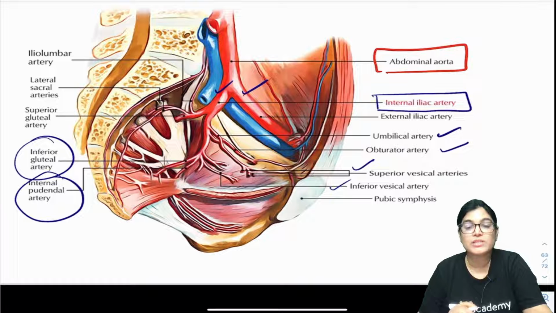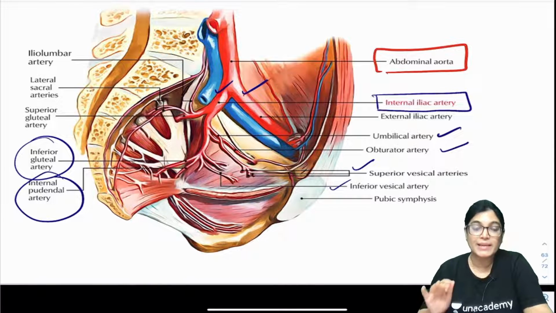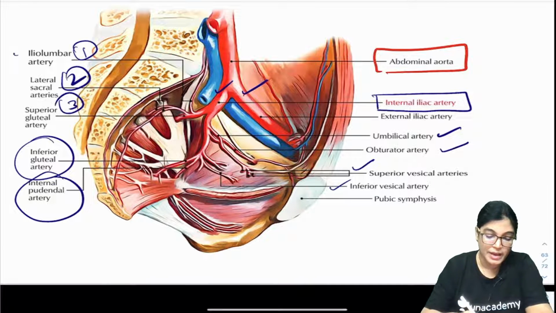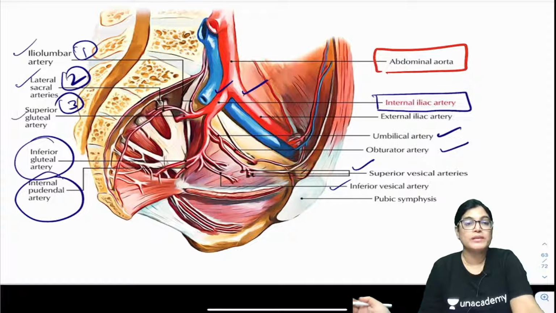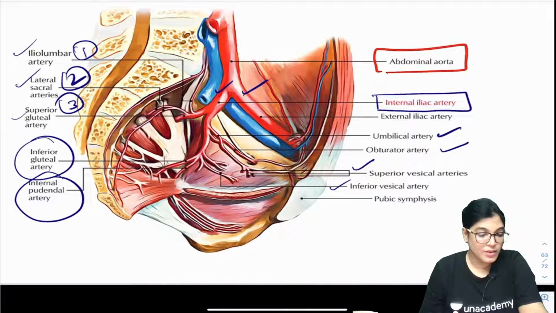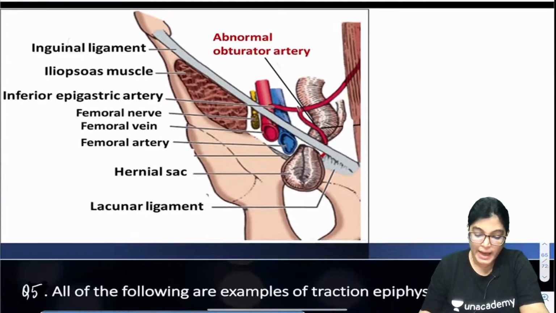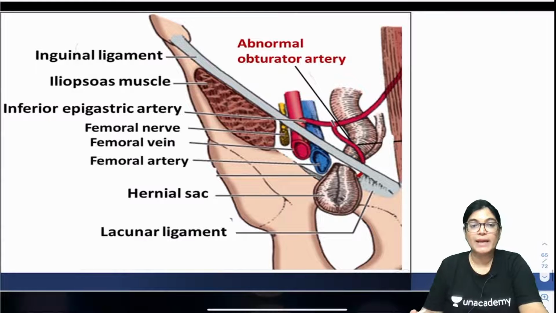All these are the branches of the anterior division: middle rectal, vaginal, uterine artery. Three branches come from the posterior division. What are they? Iliolumbar, lateral sacral and superior gluteal. So, it is clear now. Now, what I have explained, I just want to show you the diagram for this.